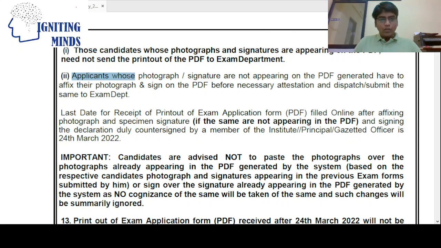For the applicants whose photograph and signature are not appearing in the PDF, the student has to affix their photograph and signature. It has to be pasted, and the PDF generated, after which the photograph and signature are to be manually affixed, and the necessary attestation received from an ICAI member who is a chartered accountant, or from the head of the school, or from a gazetted officer. The attestation must be on the online application form PDF, and it has to be submitted to the exam department.